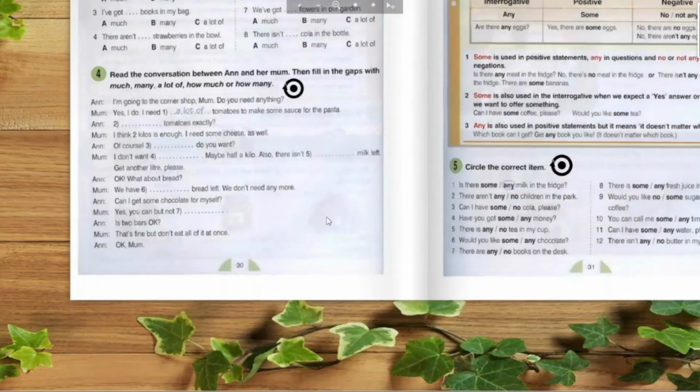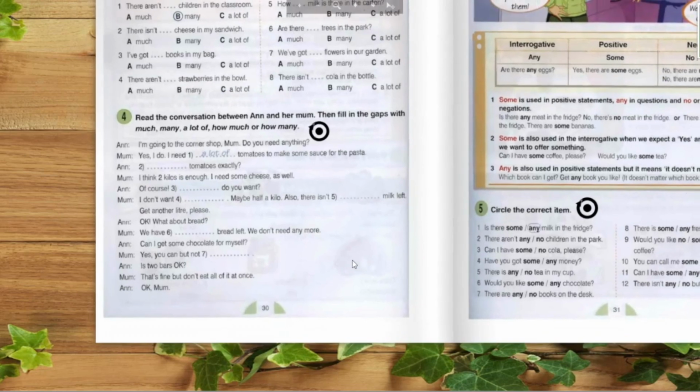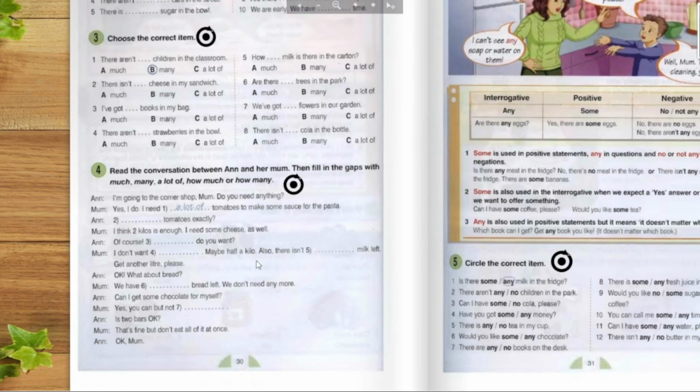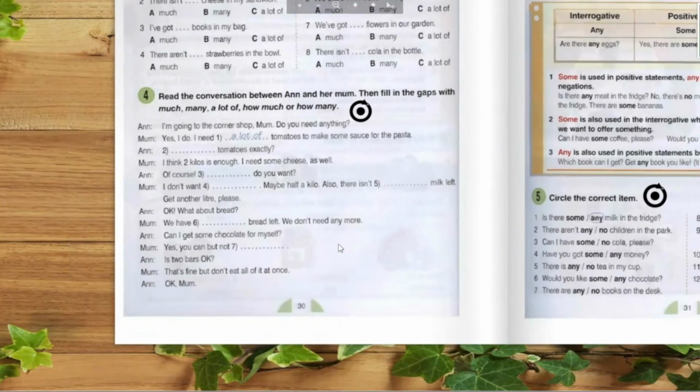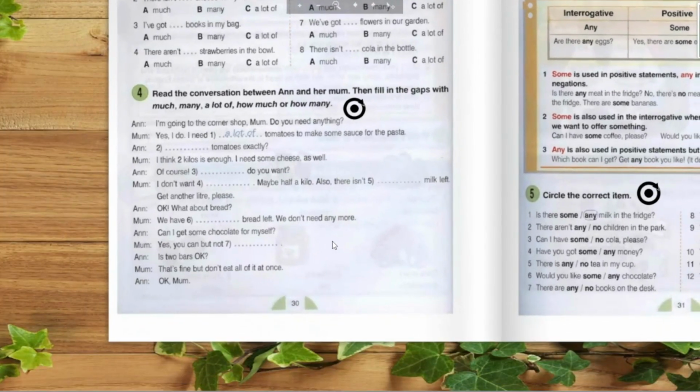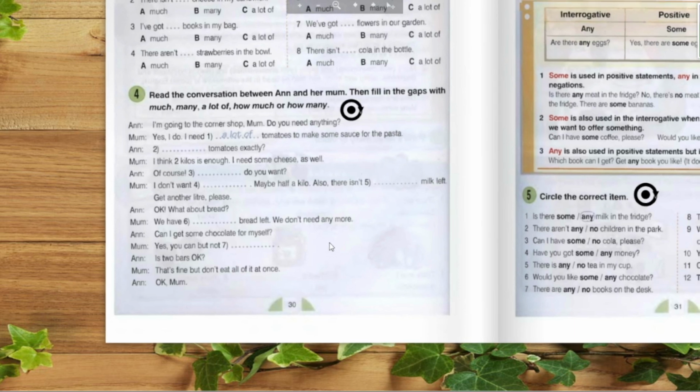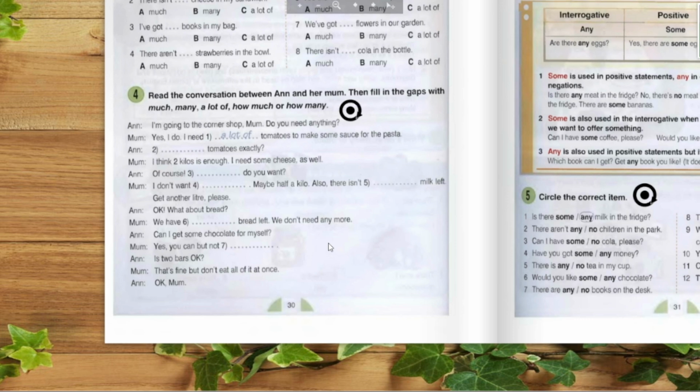Okay, so let's go to the next one. Read the conversation between Anne and her mom. Then fill in the gaps with much, many, a lot of, how much, and how many. I am going to the corner shop, Mom. Do you need anything? Yes, I do. I need a lot of tomatoes to make some sauce for the pasta. Tomatoes are countable, so we need to ask how many tomatoes exactly. I think 2 kilos is enough.